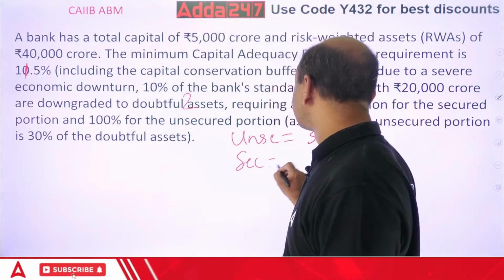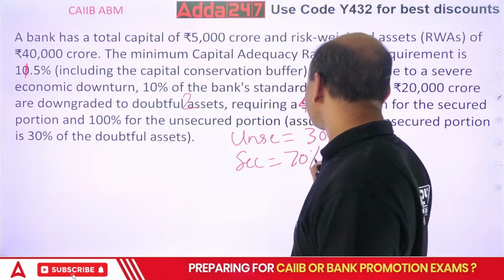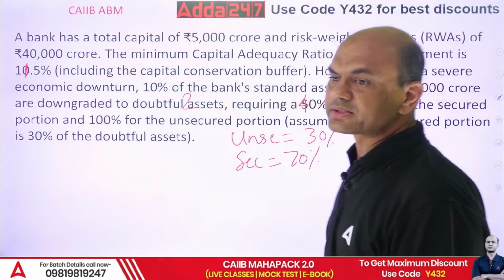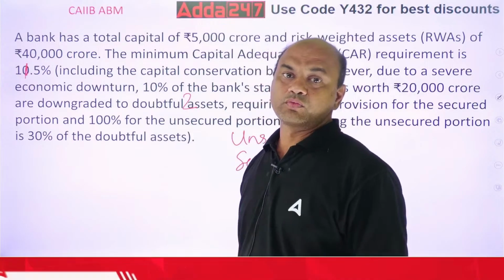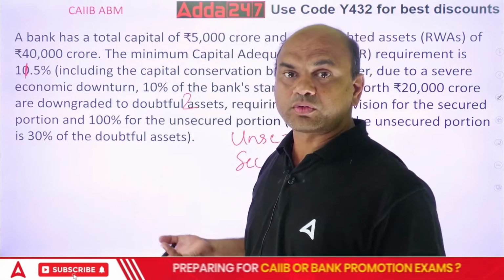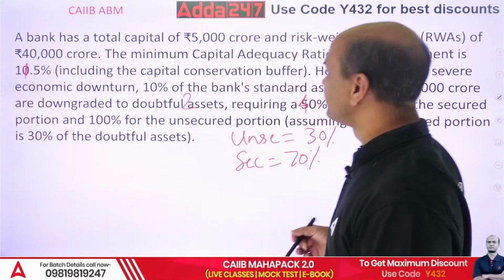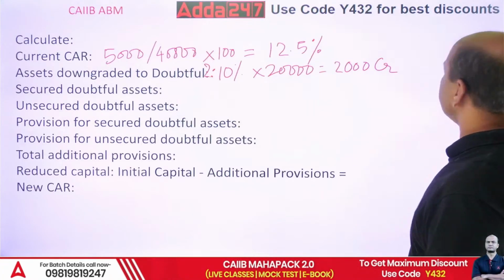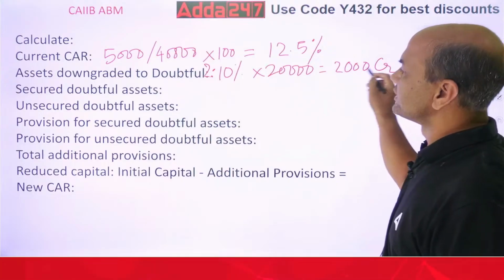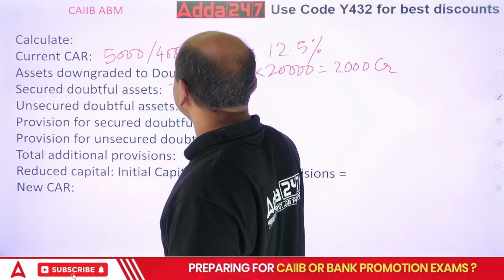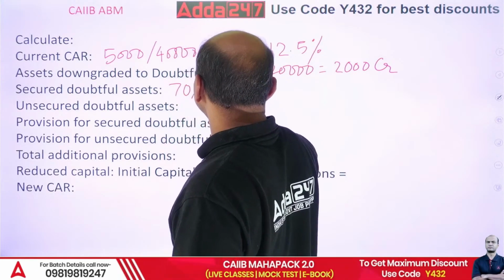Secured equals 70% of the total doubtful assets. So 70% of what? How many have been converted to doubtful? 2,000. So the secured portion will be 70% into 2,000.